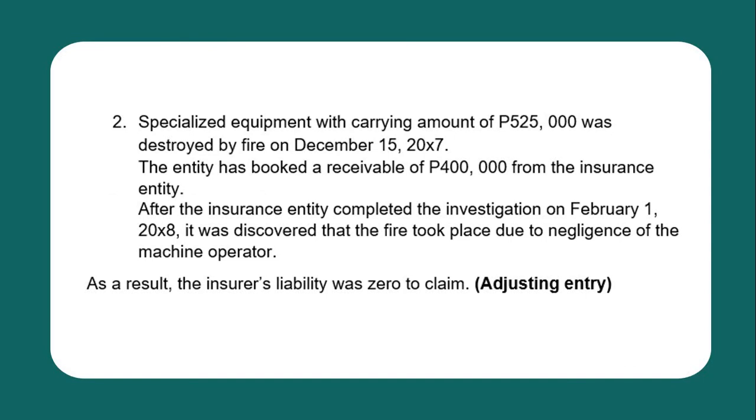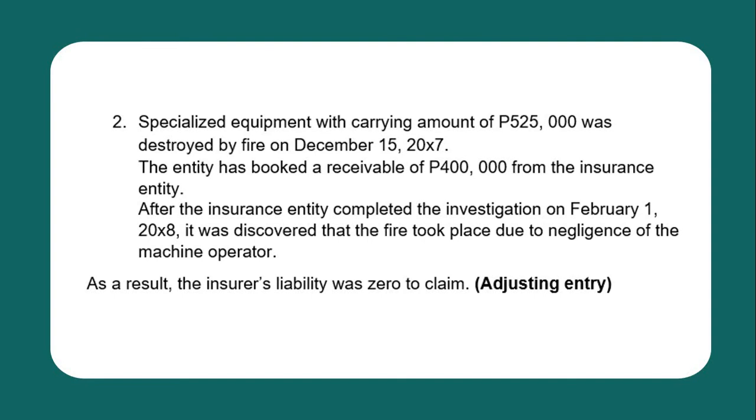Next event: specialized equipment with a carrying amount of 525,000 was destroyed by fire on December 15, 2007. In effect, the entity recorded a receivable of 400,000 from the insurance entity, recognized as insurance receivable.